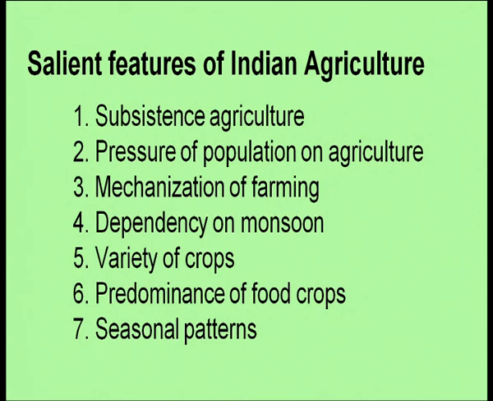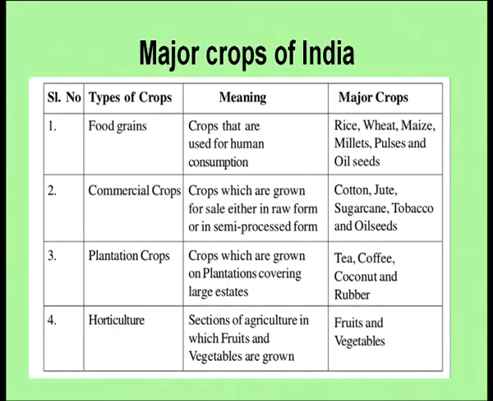We have a variety of crops that we can grow in India, and there is predominance of food crops. That means the majority of the crops that are grown are food crops, and there are seasonal patterns of agriculture. In summer season we have different types of crops grown, in winter season we have different types of crops grown, and then in between these two seasons we have different types of crops that are grown here. So, there is a seasonal pattern, depending upon the season we have different varieties of crops that are grown in India.